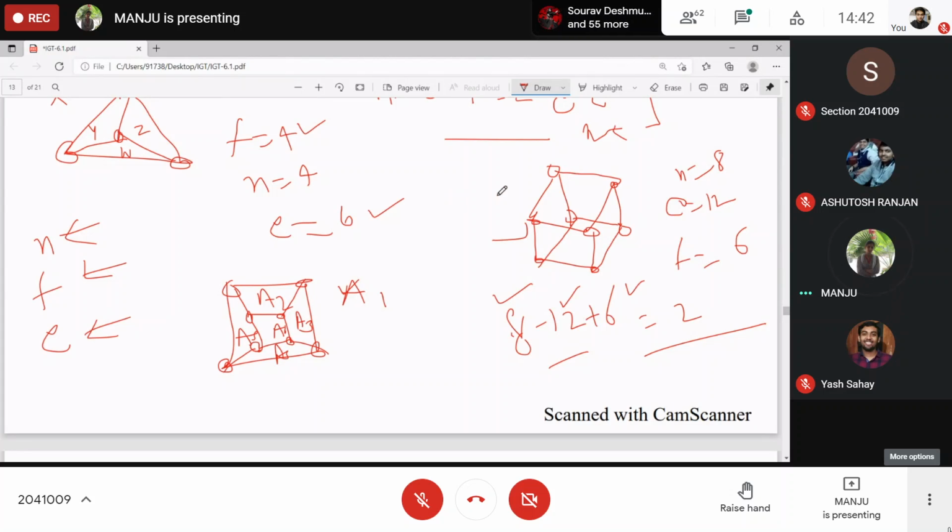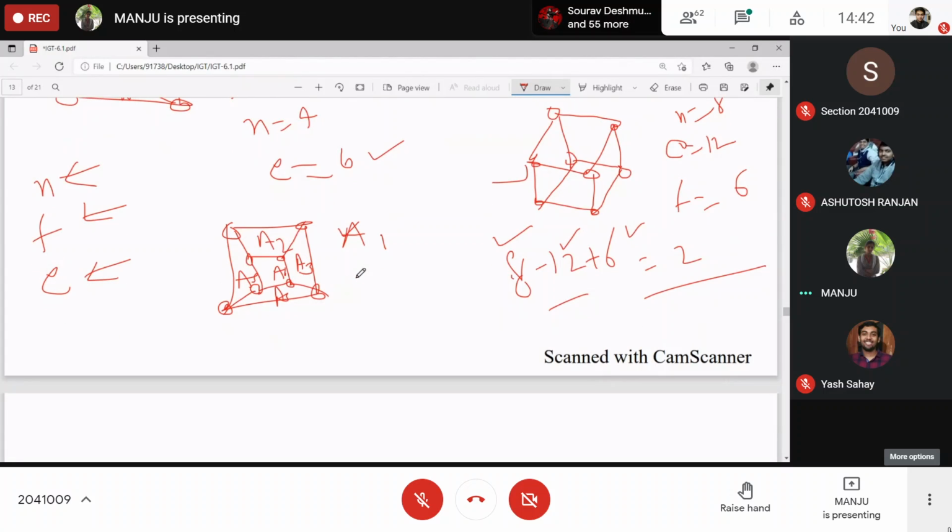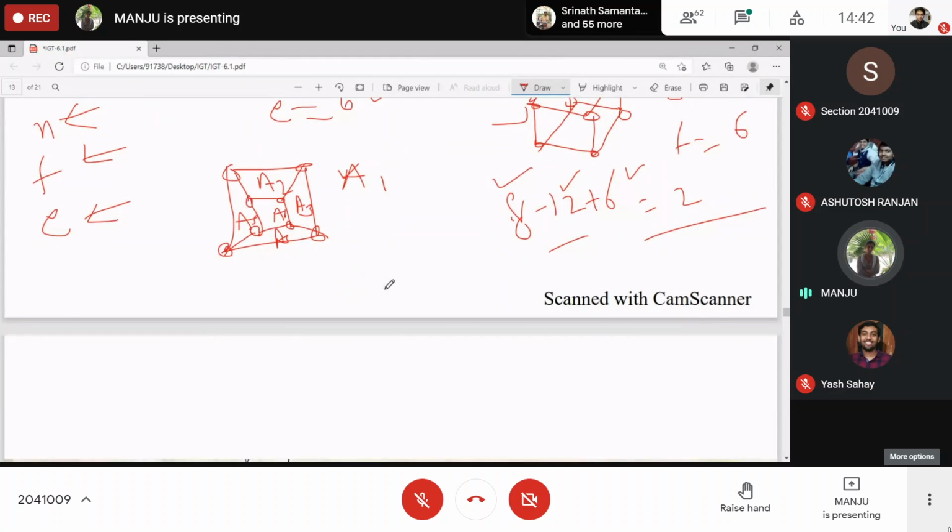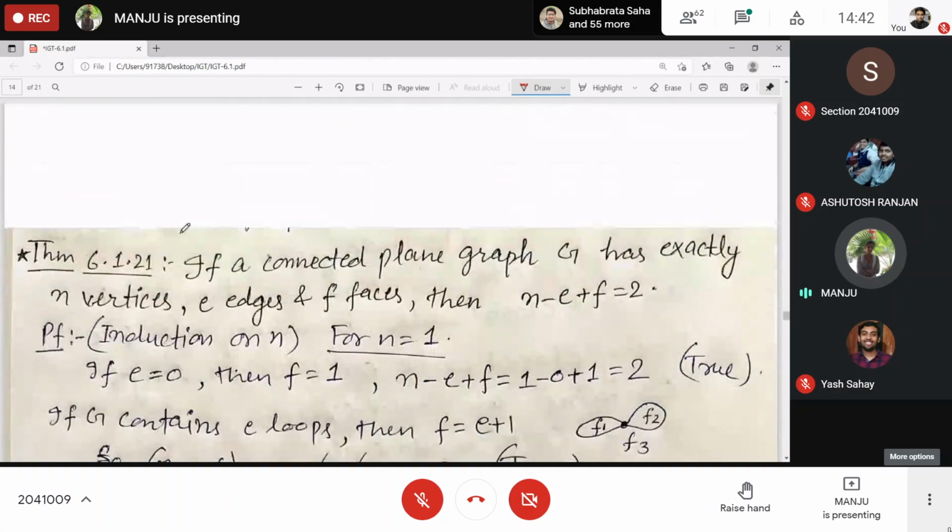Clear? For example, in case of K5, I will prove it after proving this one.